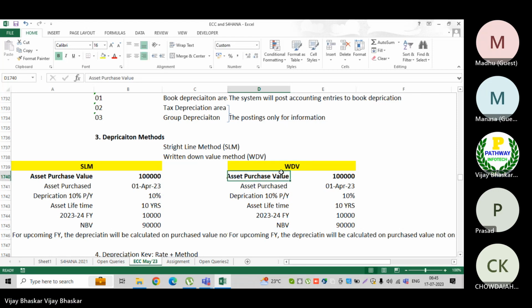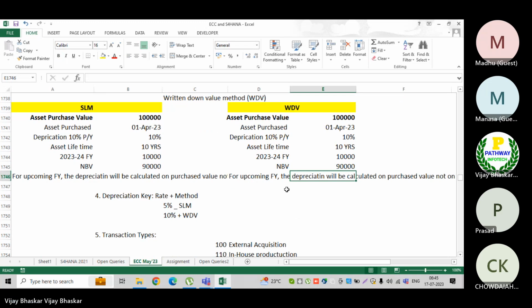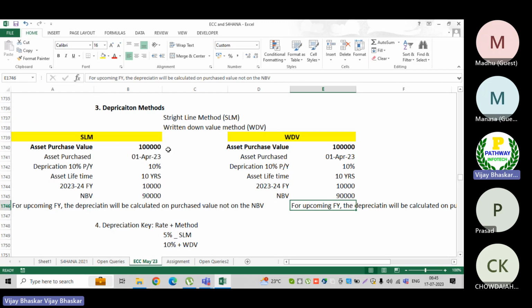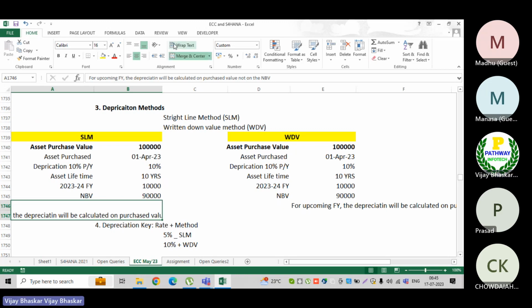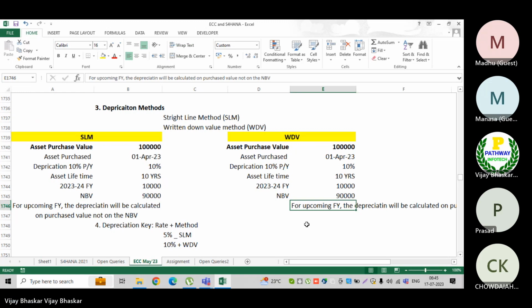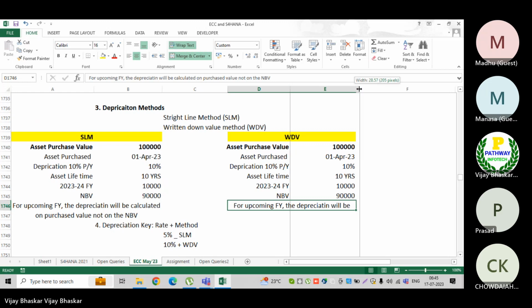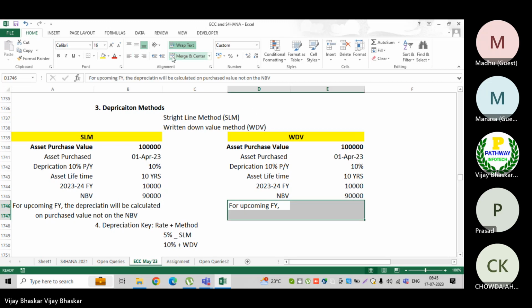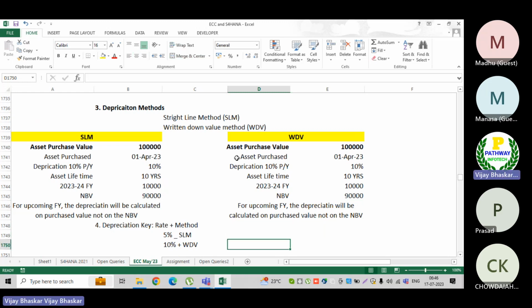written down value method. Let's say I have purchased an asset.